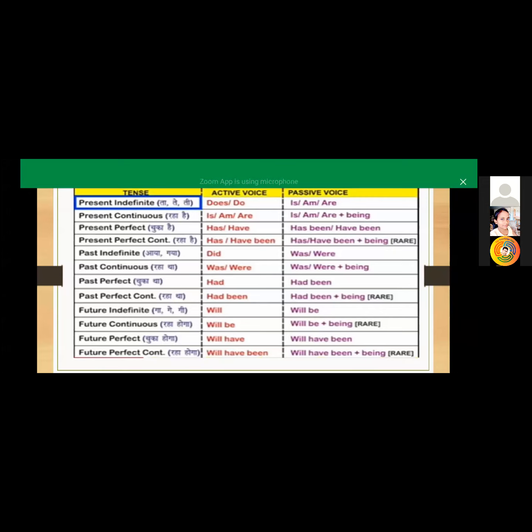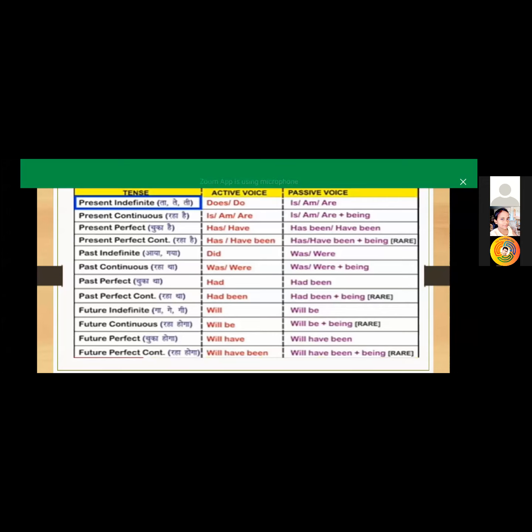When we are talking about present indefinite, then does, do is replaced by is, am, are, with the V3 form of the verb. And again for the present continuous, present perfect continuous, for all we have some other auxiliary verbs.